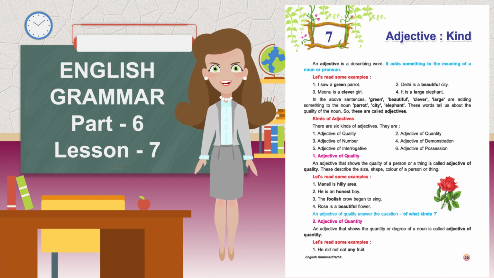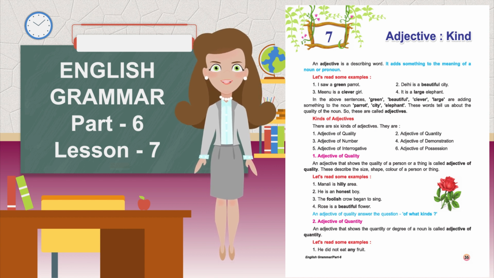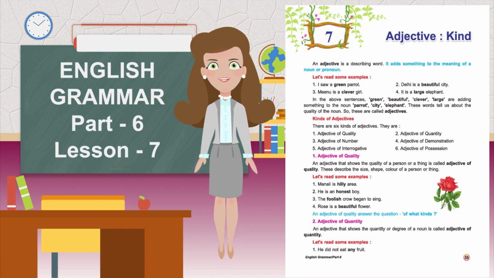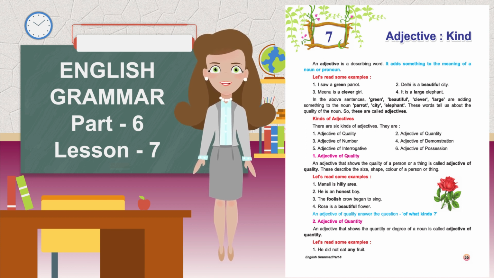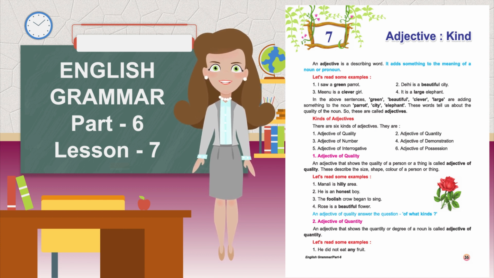First, adjective of quality. An adjective that shows the quality of a person or a thing is called adjective of quality. These describe the size, shape, color of a person or thing. Let's read some examples. Manali is a hilly area. He is an honest boy. The foolish crow began to sing. Rose is a beautiful flower. An adjective of quality answers the question what kind.